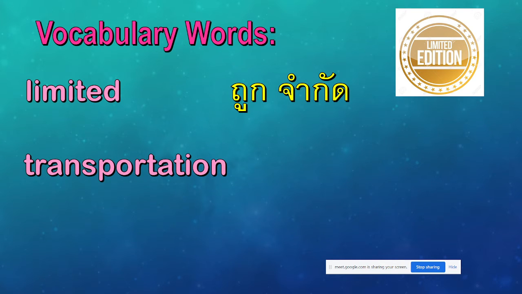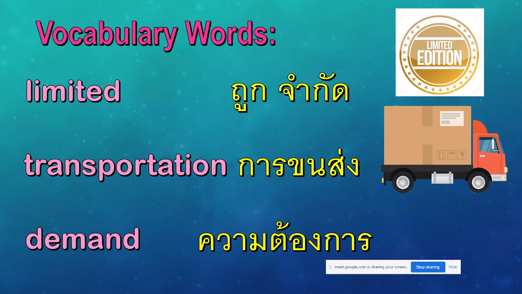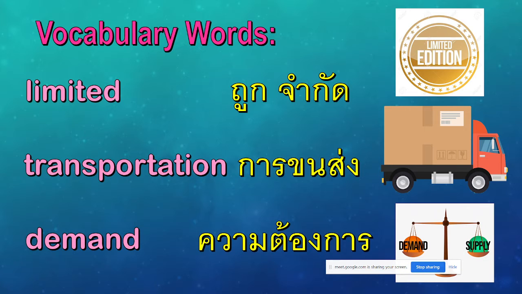Next is transportation. Transportation in Thai is การขนส่ง. Next is demand. Demand is ความต้องการ. Okay. Now please turn off your microphone.